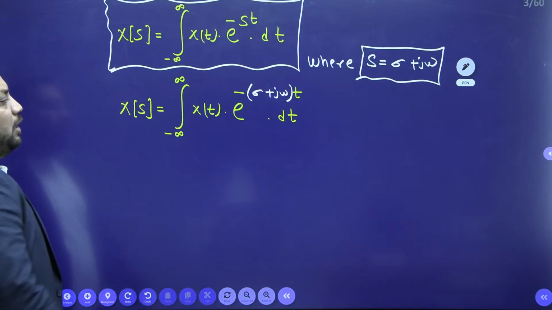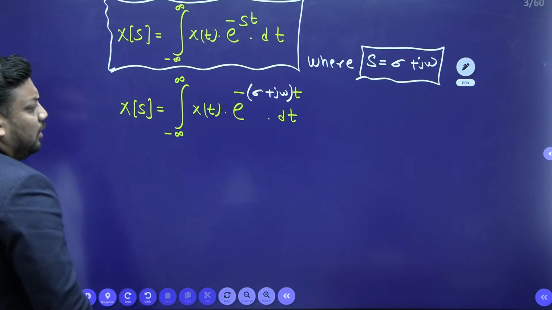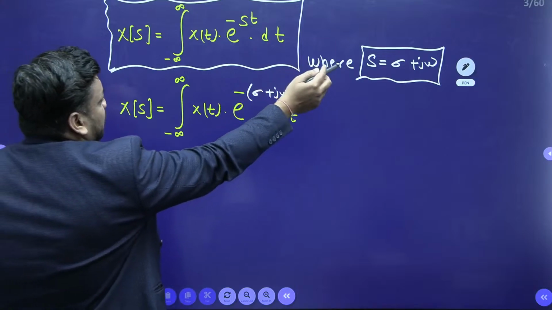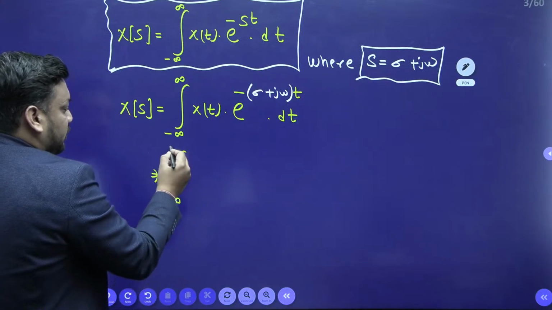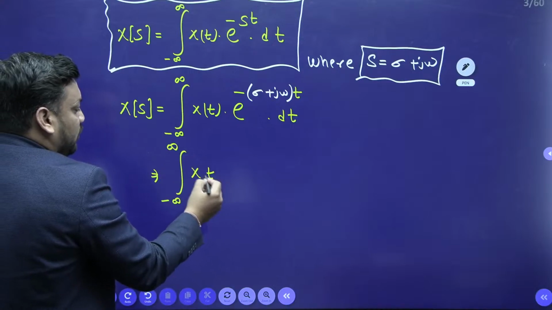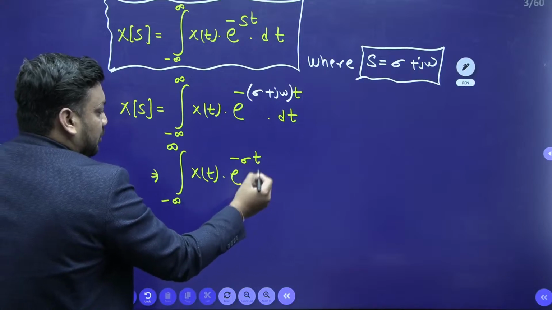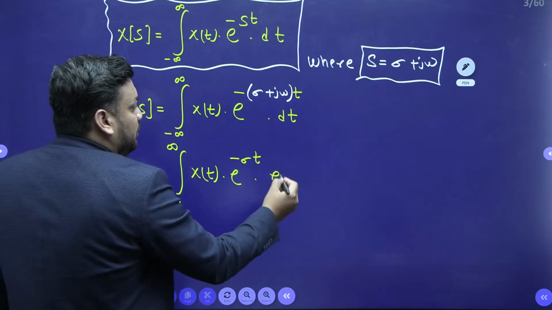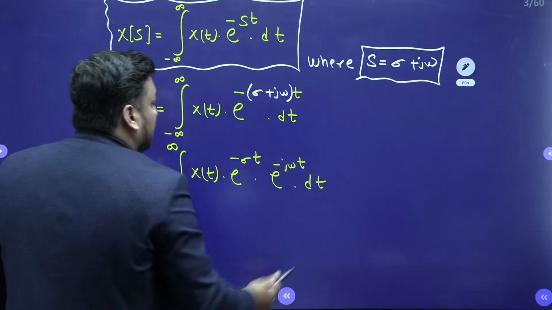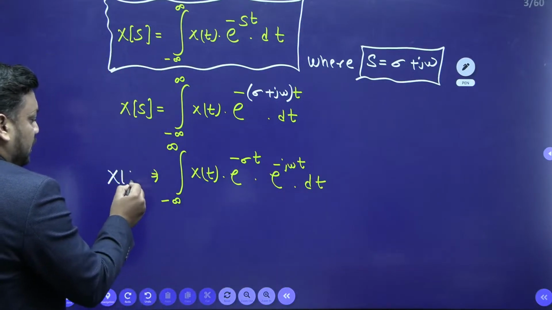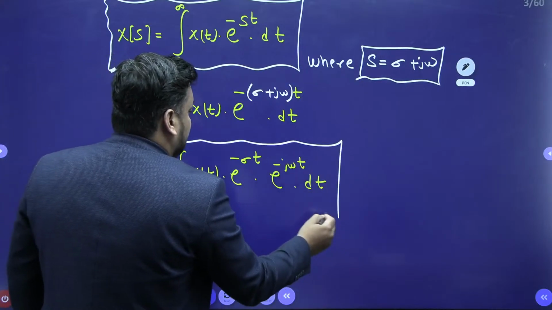So children, tell me, X(s) equals integral of e to the power minus (sigma plus j omega) t dt. I just substituted the value of s, beta. If I open the bracket, what will you get ultimately? You will get the integral from minus infinity to infinity of x of t as it is, times e to the power minus sigma t and e to the power minus j omega t, dt. Tell me guys, is this crystal clear to you or not? All of you just do reply. Is this crystal clear to you, beta?